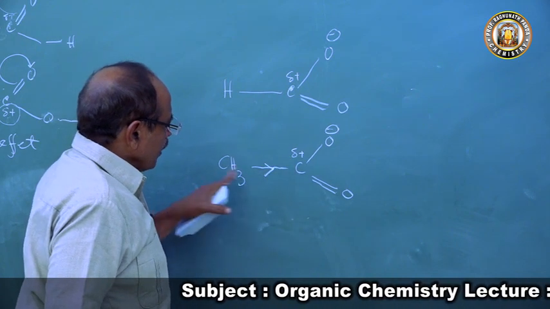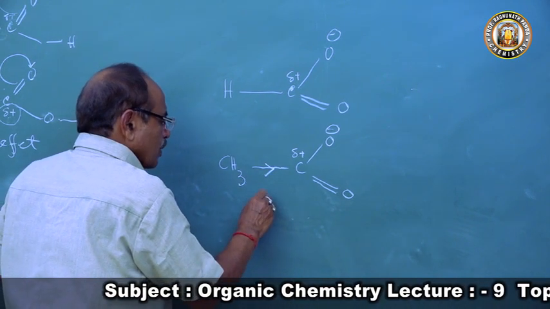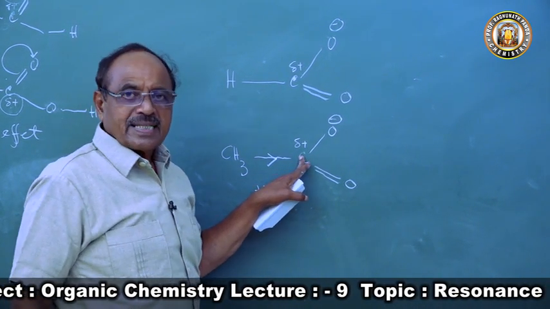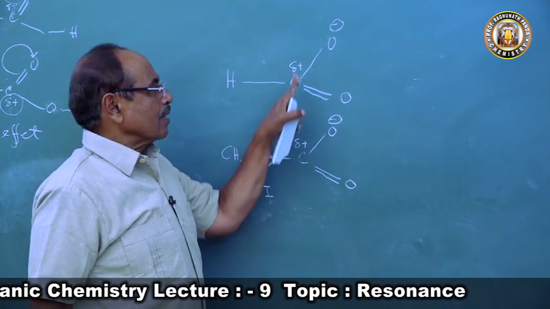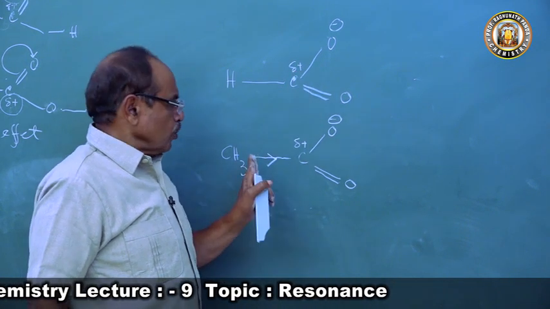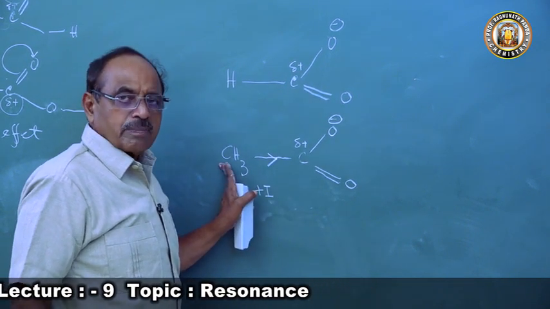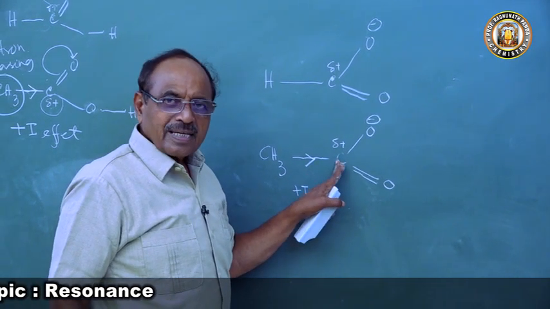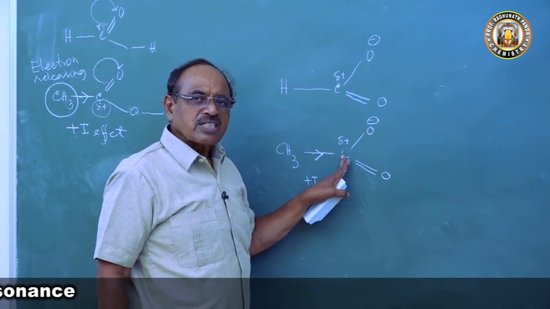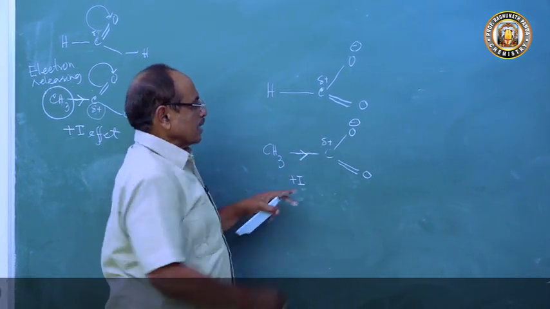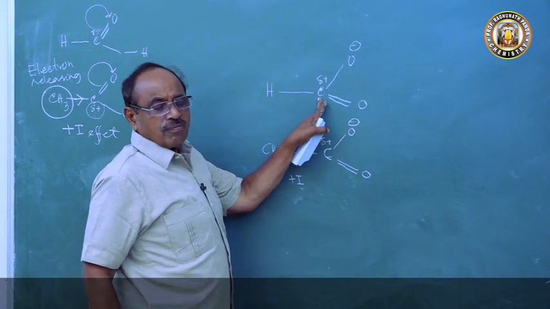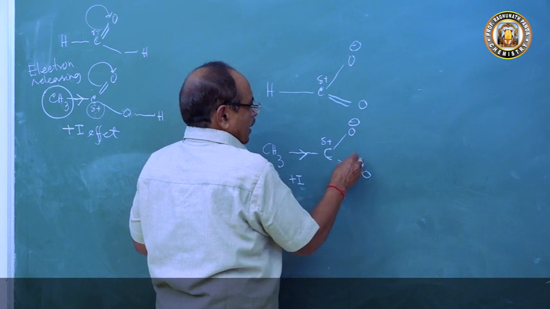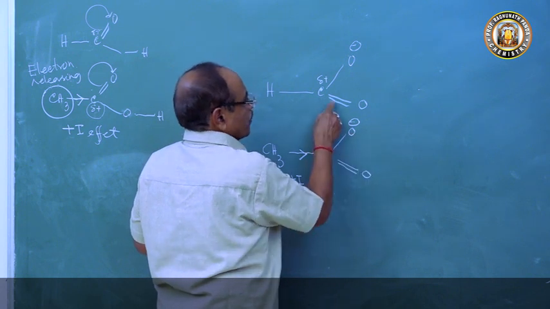Now because of the plus I effect of the methyl group, the positive charge density at the carbon atom of the acetate ion is less than that of the formate ion, due to the plus I effect of the methyl group. The positive charge density on the carboxyl carbon decreases compared to the carbon atom of the formate ion. Hence, if you compare the delocalization, what will happen now?